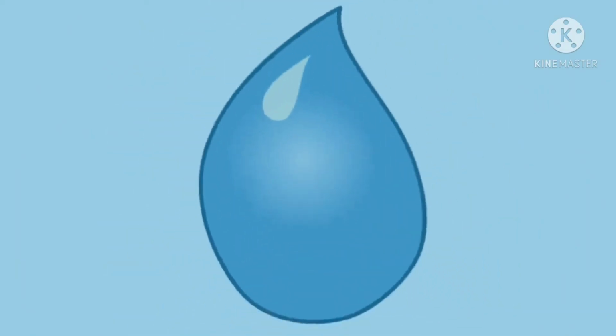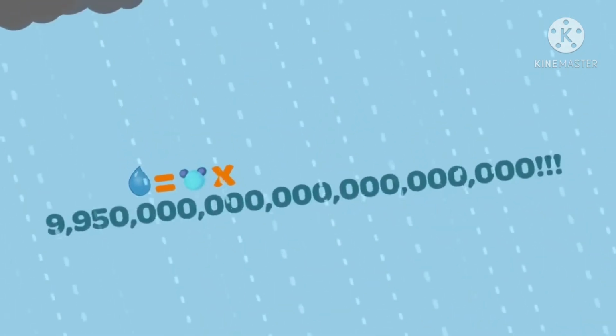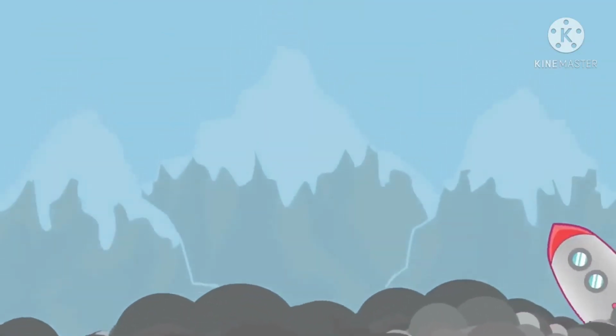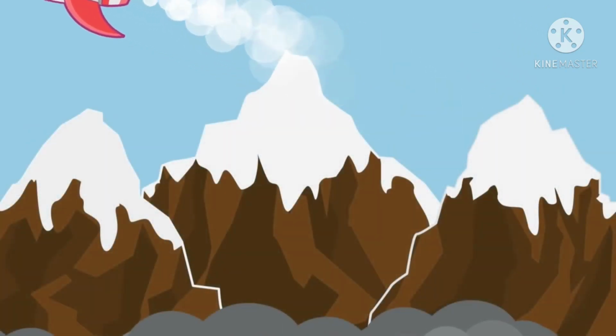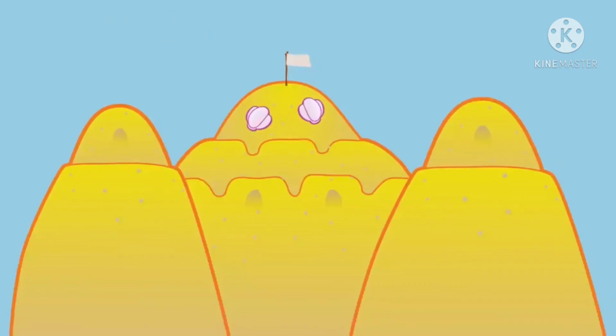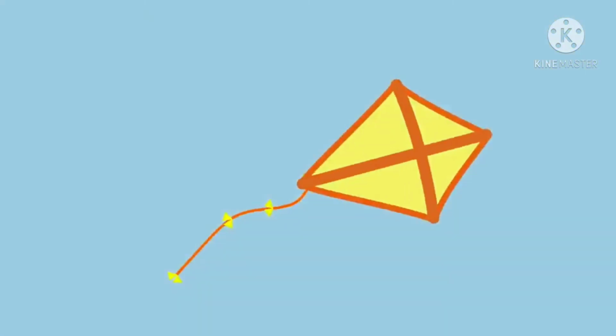To give you an idea, there are almost 10 octillion water molecules in a single drop of rain. That's a lot of zeros. Matter can be any size. It can be the size of a rocket, as huge as a mountain, or as tiny as a grain of sand. Different objects have different amounts of molecules and atoms. The kinds of atoms and molecules in matter make some things shiny, make some things heavy and hard, and make some things light and soft.